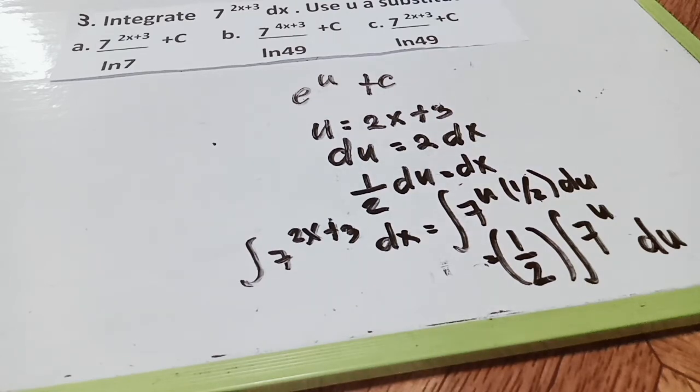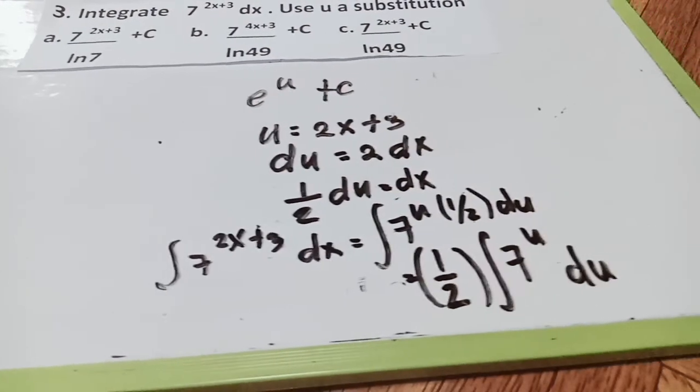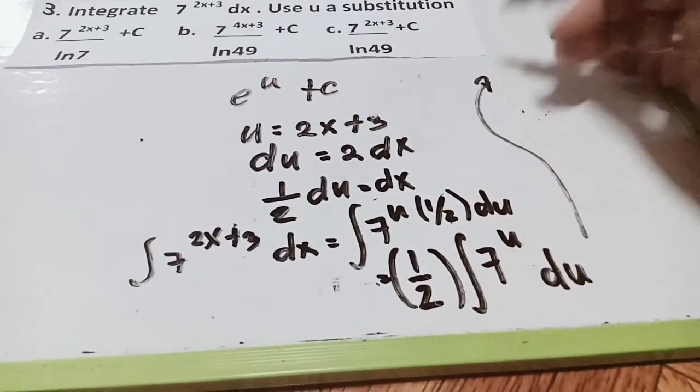It has a long process, my dear. So, we know that we have 1/2 integral of 7 to the u du. Now, formula number 2 from the introduction to this section, integrating exponential functions. So we have this is already our ln. So, how do we solve for this one?